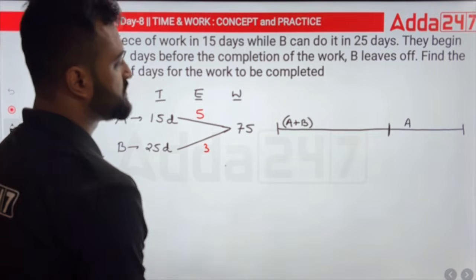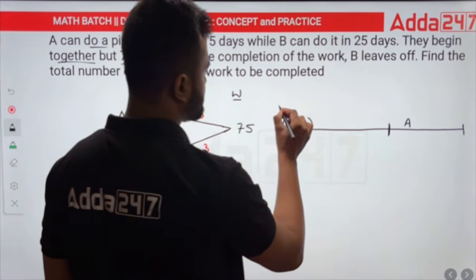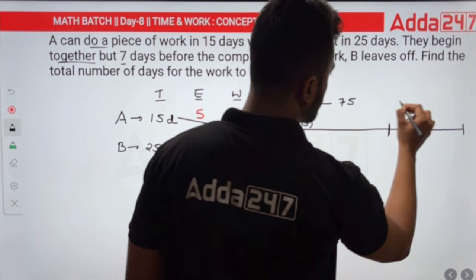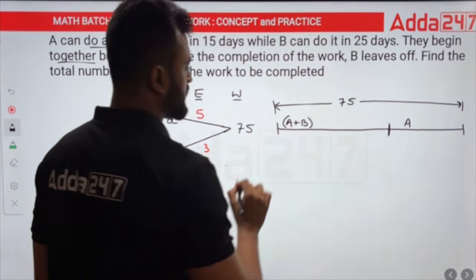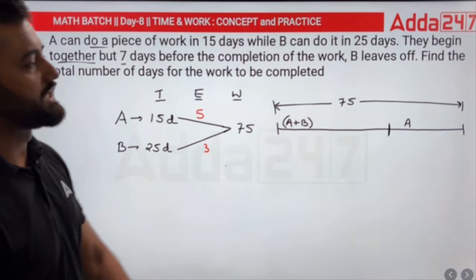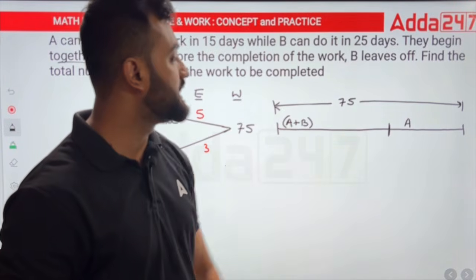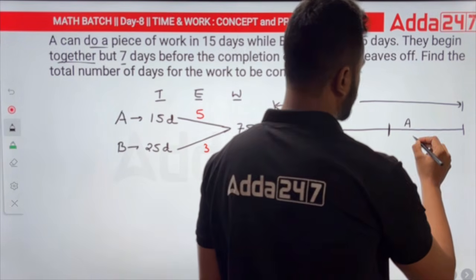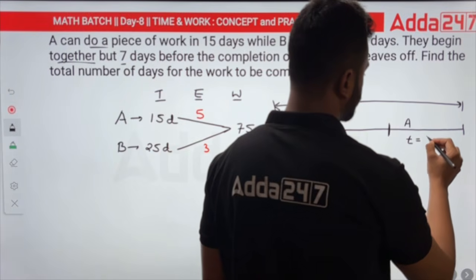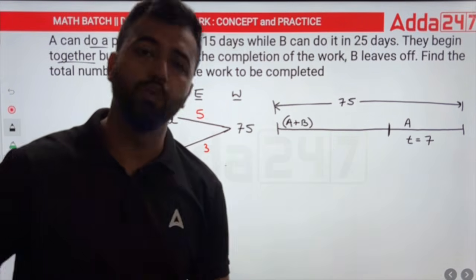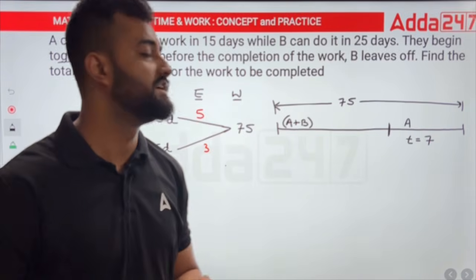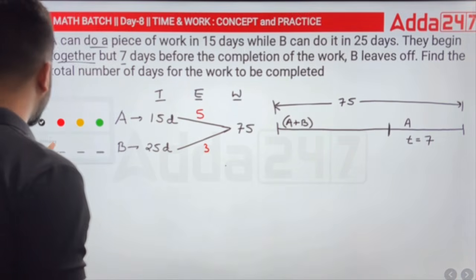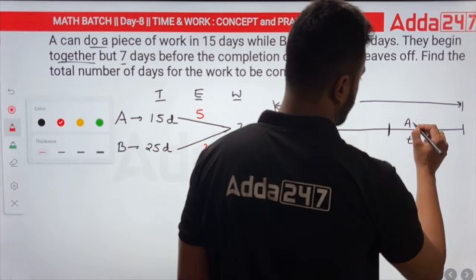Easy. What's the total work, my friend? Total work that we have out here is 75. Out of which, for how many days did A work alone? A worked himself for 7 days. So the time given to us is 7 out here. Let's get the work, how much work he has done in these 7 days. Now we need the efficiency of A, which is 5. I'll just put here 5.